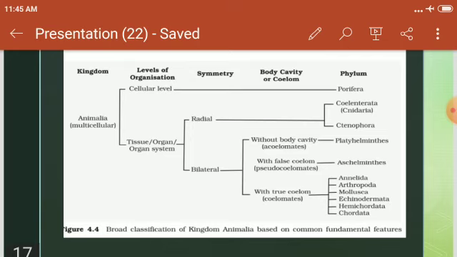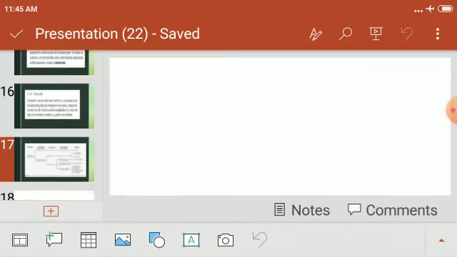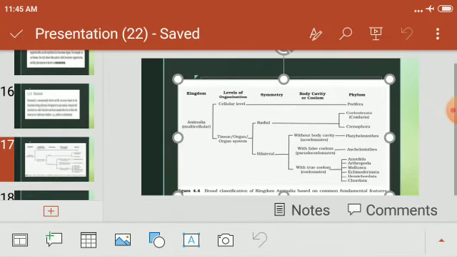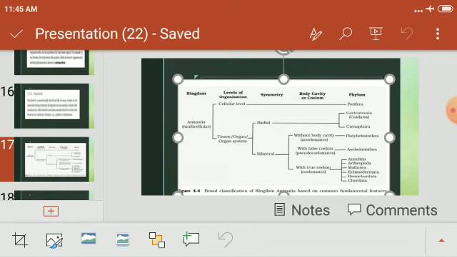And in bilateral symmetry, what is there? In bilateral symmetry, all the other organisms from there on are present. Okay, all the phyla are there. The phyla after that: Aschelminthes, Platyhelminthes, Annelida, Arthropoda, Mollusca, Echinodermata, and Chordata, all the phyla are included in this.